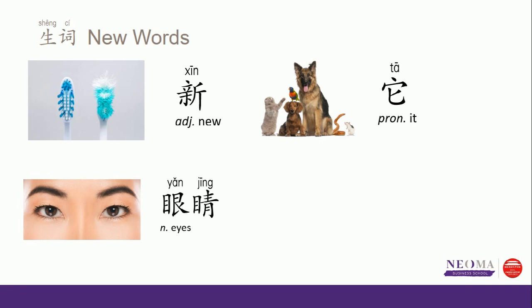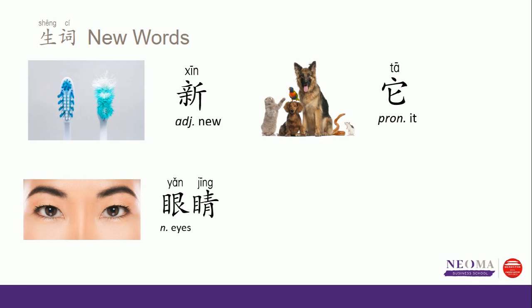Next one, it's ta. It's another ta, but this ta means it. And by it, we can refer to all the animals and all the objects which are not human beings. So ta. Last one is 眼睛. 眼睛 means eyes. So you see the left part, this radical, we introduced this before, this is the eye radical. If you see this radical, that means there is a very big chance the character has something to do with the eyes.